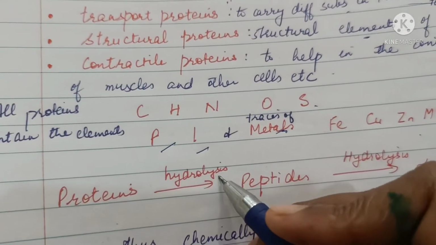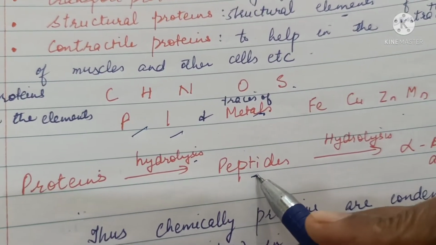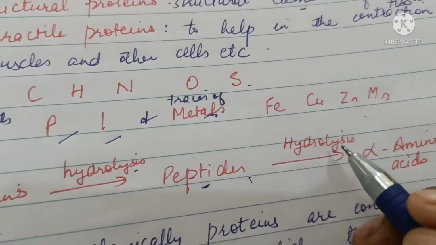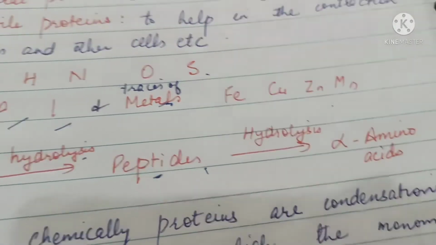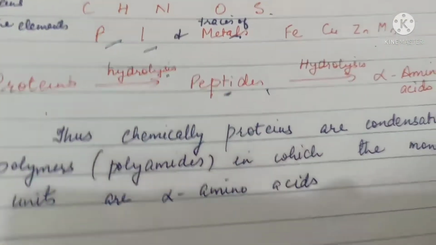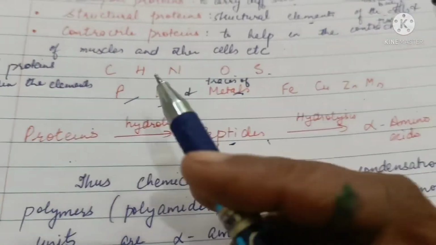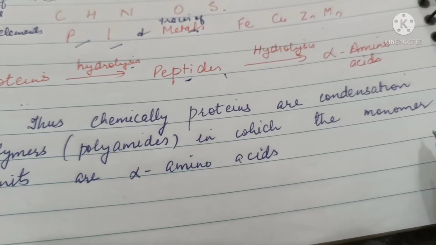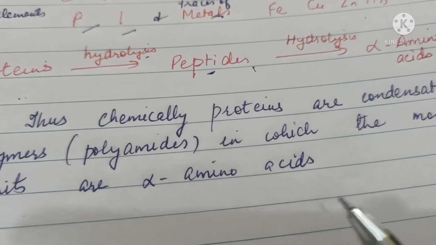On hydrolysis, proteins break down into smaller polymeric forms, peptides, which on further hydrolysis break down into the smallest units, alpha amino acids. Thus, chemically, proteins are condensation polymers in which the monomeric units are alpha amino acids.